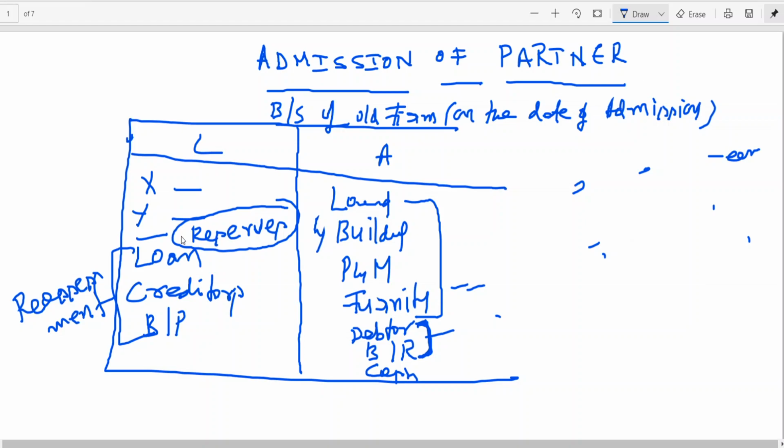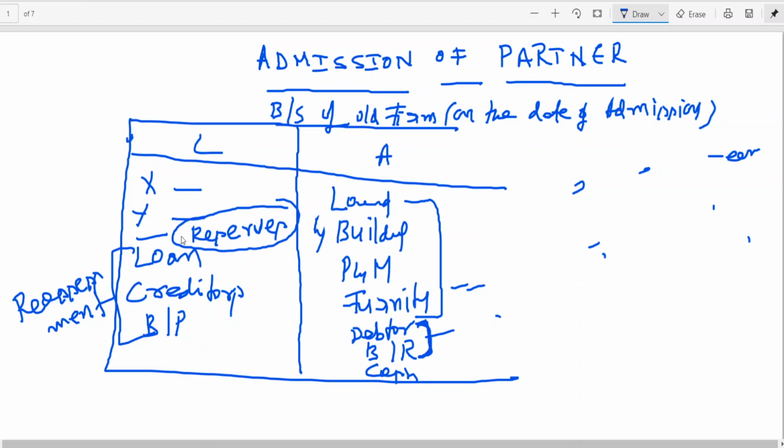Now you should look at it from the new partner's point of view. You will be asking what is my share of profit and loss as a new partner, and then how much capital I need to bring. These two questions you will be asking. And from the old partners' point of view, they will tell you, this is my reputation, you are supposed to bring this much goodwill.